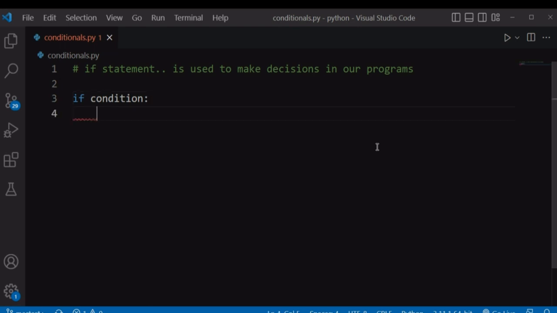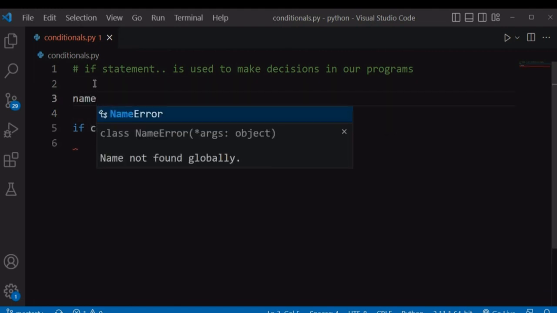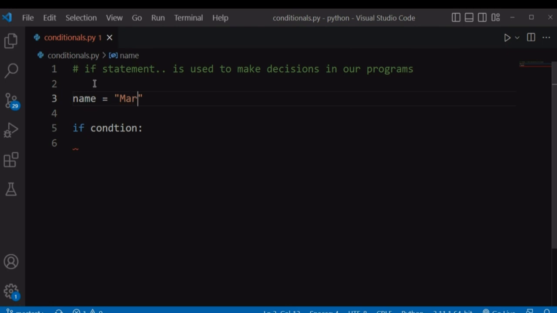After this colon, if you hit enter, it will indent your code. Whatever code is written within this indentation will be executed only if this condition evaluates true. Let's say we had a variable name that's equal to mark, and we want to check if this name is equal to mark.